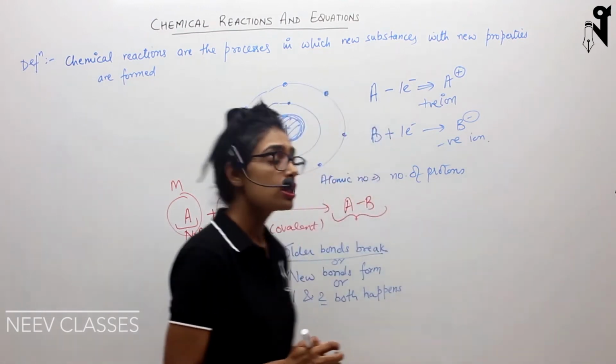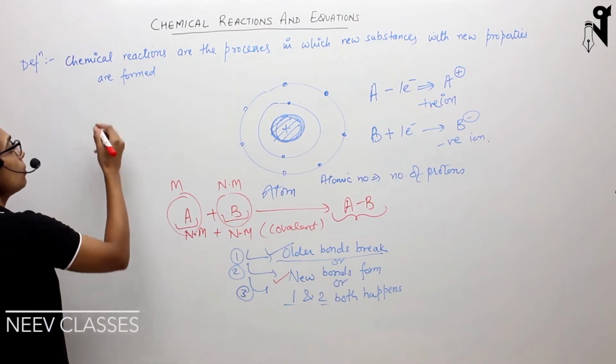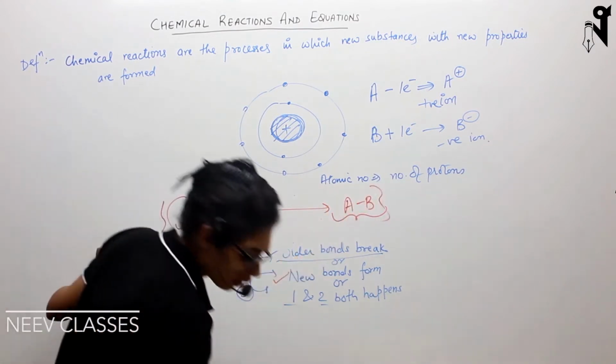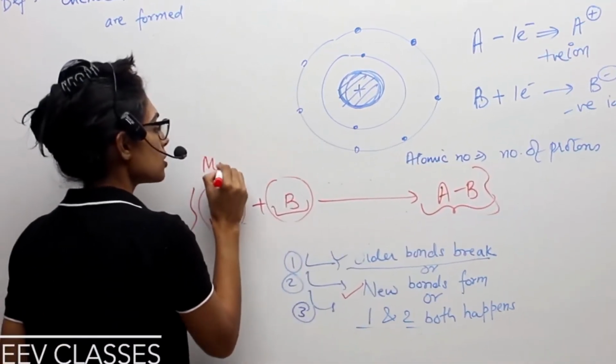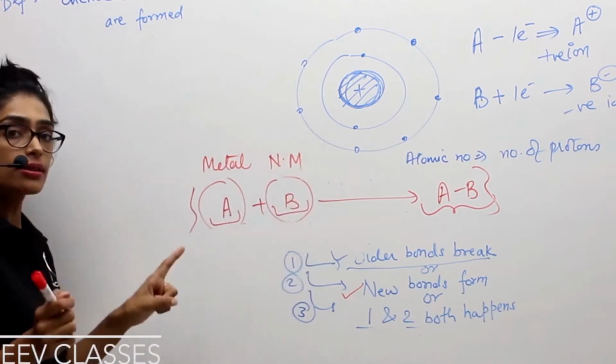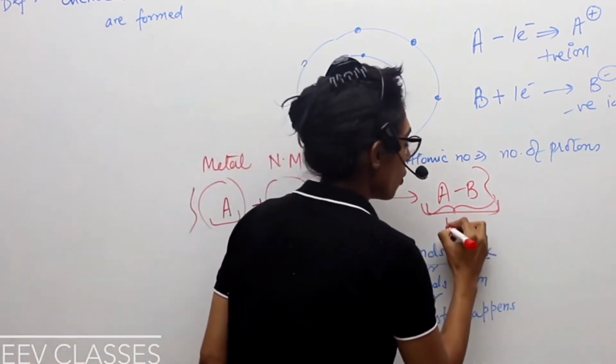But here you have to keep one thing in your mind, and that is very important. When you are reacting, let me take this example itself. Let's say this A is a metal, assume, and this B is a non-metal. Now when A and B are reacting to each other, they are forming an AB molecule.